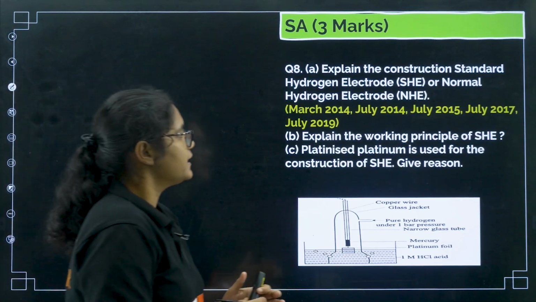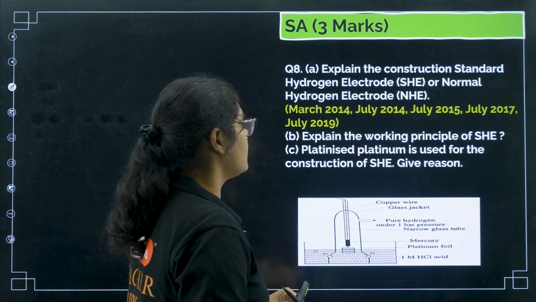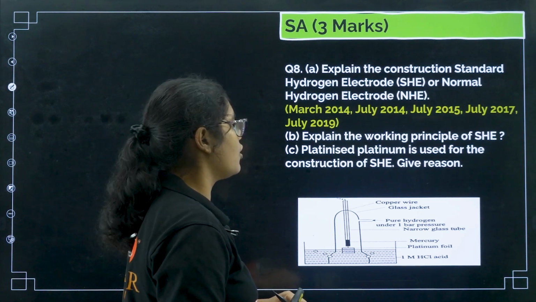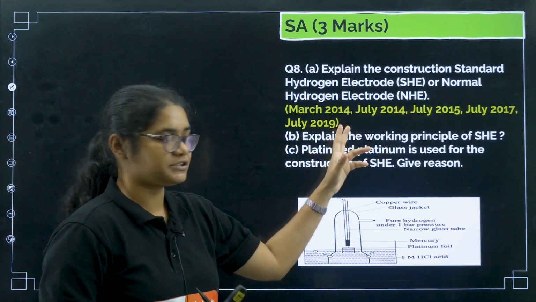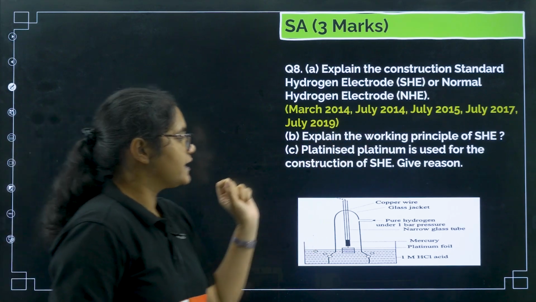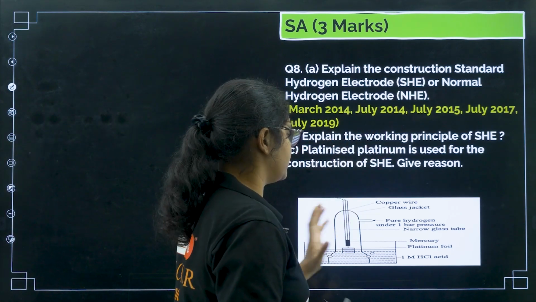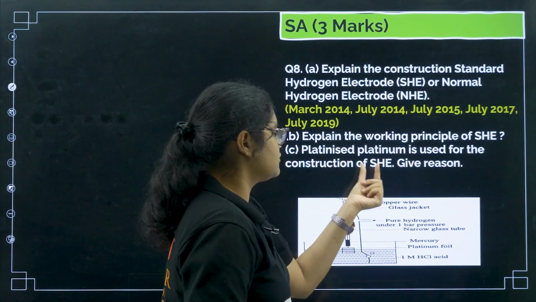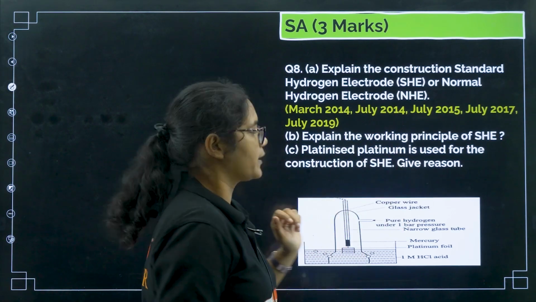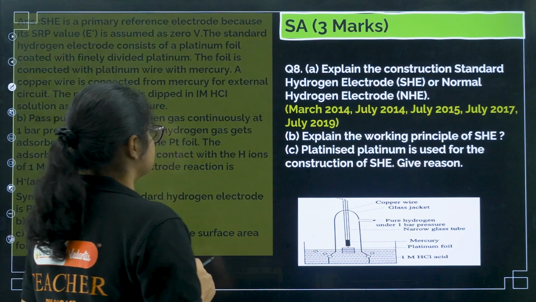Next question. Explain the construction of standard hydrogen electrode or normal hydrogen electrode. You can see how many times these questions have been asked. Next, explain the working principle of SHE. Platinized platinum is used for the construction of SHE. Give reason. Okay, so first let us understand the construction here.